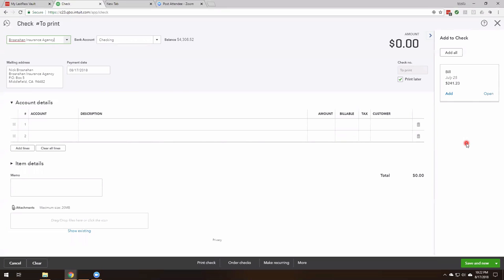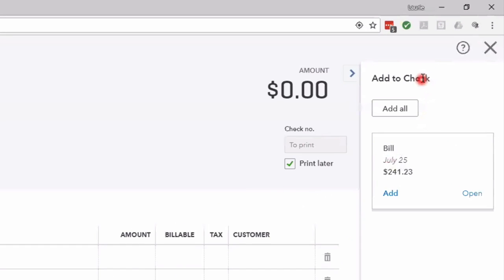Now, if you write a check directly without receiving a bill, or the boss brings you, hey, I wrote these manual checks while you were out of the office, I had to get this paid. Okay, then this is how you handle it. So it tells you that there was a bill added. While you were away, somebody wrote a check, and now you've got to record it.